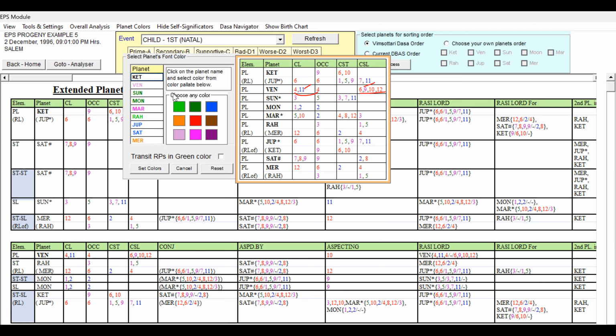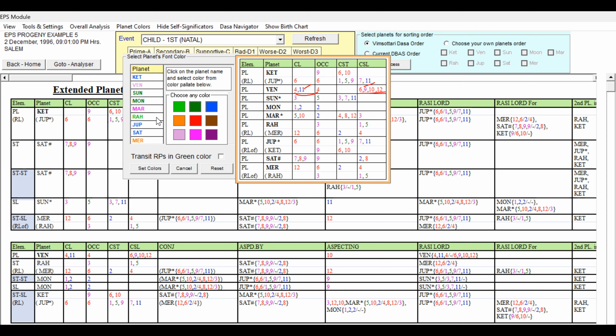Then Ketu. Ketu is ninth occupant and 6 and 10 cuspal star lord. This is good, but it is having some weakness. The second planet is very good, that Jupiter. So Jupiter is already given blue color. Ketu having 9, 6, 10. So Ketu also can be given blue color.